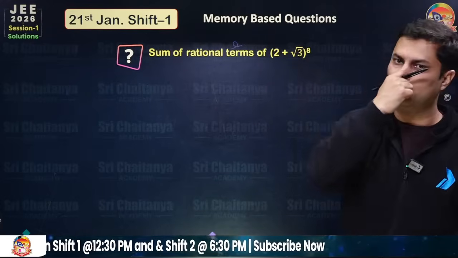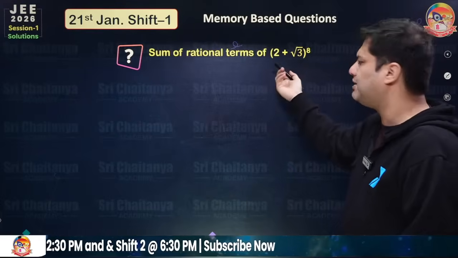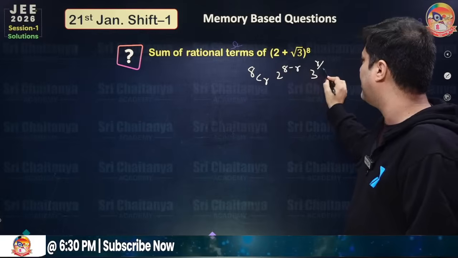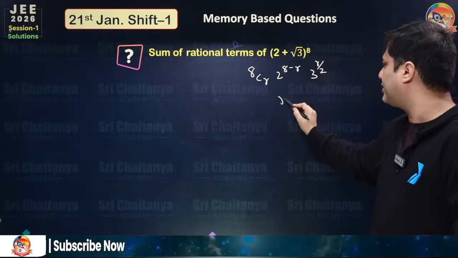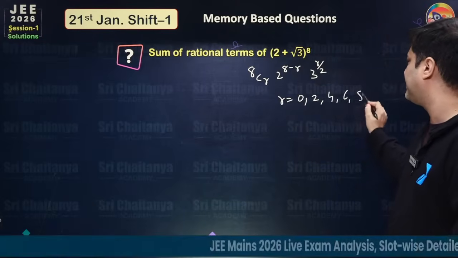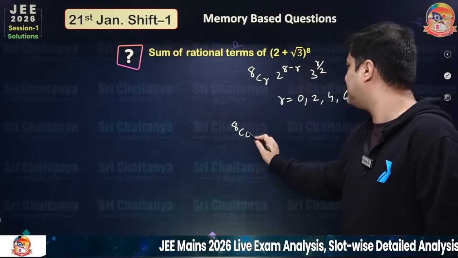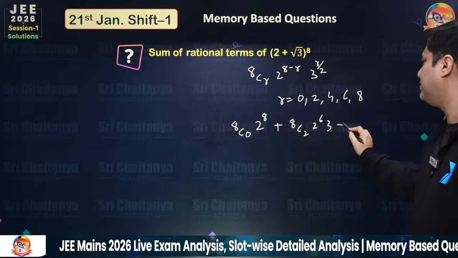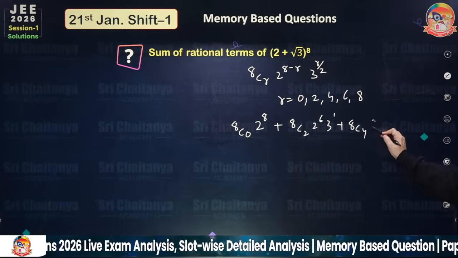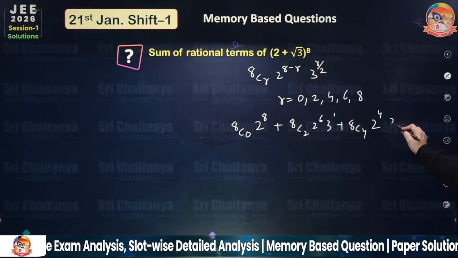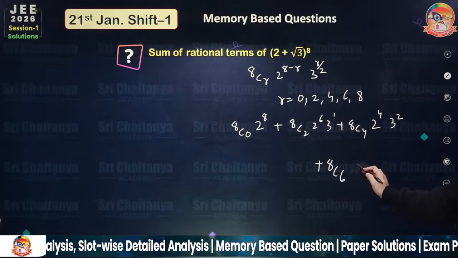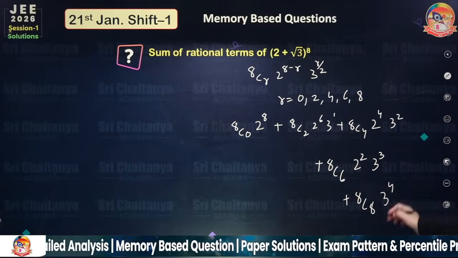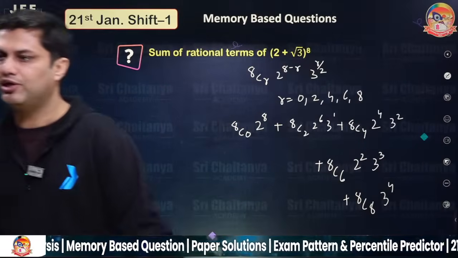Sum of rational terms of (2 + root 3)^8. Again a calculative problem, easy but a little calculative, because if you write the general term 8Cr 2^(8-r) 3^(r/2), the rational term requires r to be an even number. It should be 0, 2, 4, 6, 8. If you put r equal to 0, 8C0 2^8, plus 8C2 2^6 3^1, 8C4 2^4 3^2, then 8C6 2^2 3^3, and then 8C8 3^4. You have to add all these expressions, and you'll get the final answer.